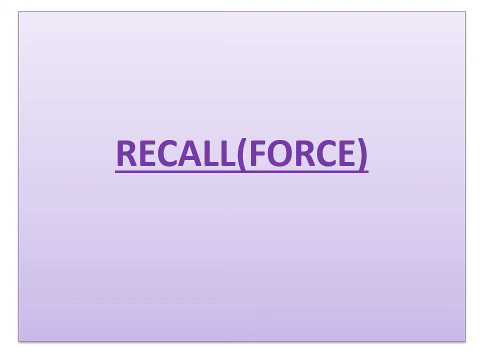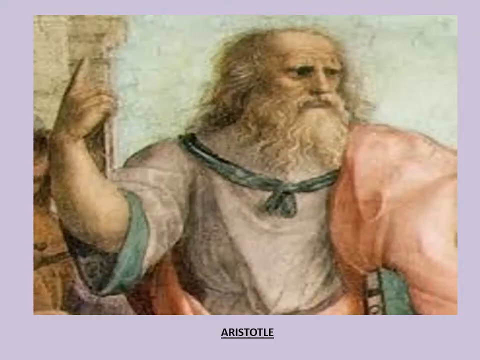So these are the things we have learned in the 8th standard. Keeping that in mind, in today's class, we'll continue with the next part. In the ancient world, philosophers were very much interested in the study of motion. For them, one question was in their mind: what is the natural state of an object left to itself?